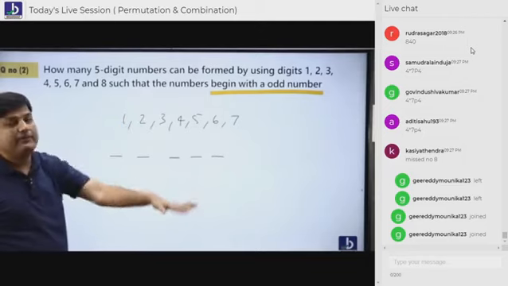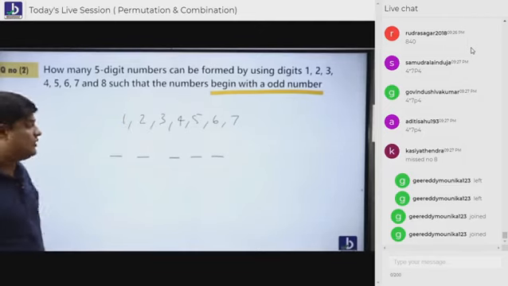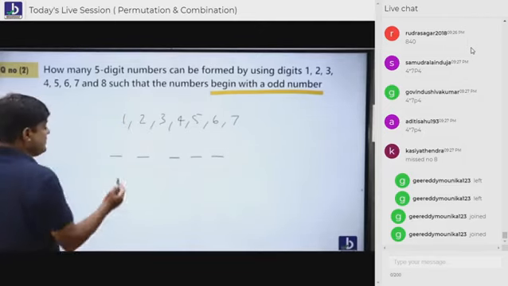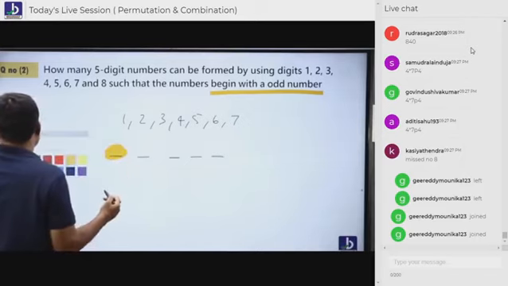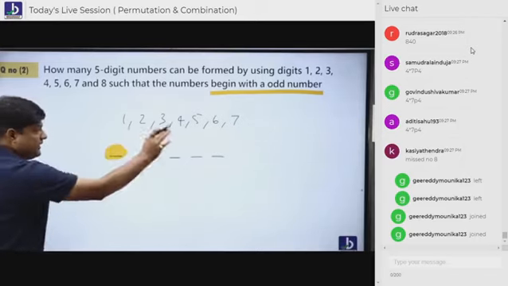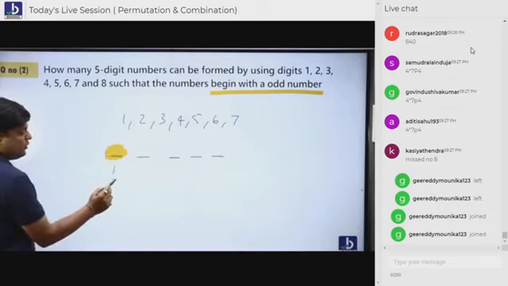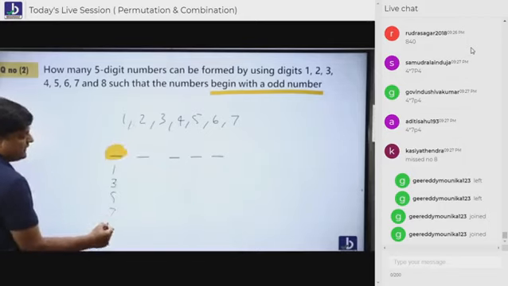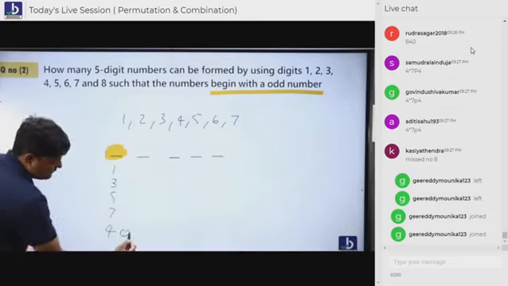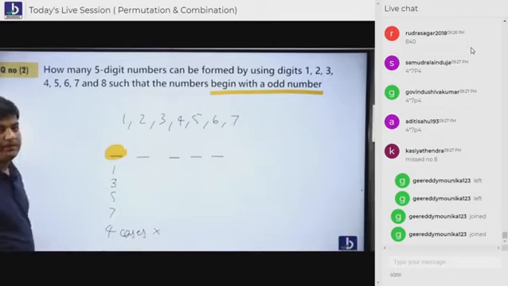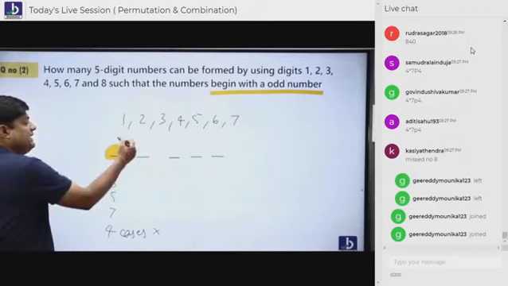The number should begin with odd. When the number should begin with odd, begin means what? Starting. Only odd people are supposed to sit here. Who are the odd in the given digits? 1, not 2, 3, then 5, then 7. How many cases? 4 cases here. So what do I do? I'll welcome 1. 1, please come and sit here.